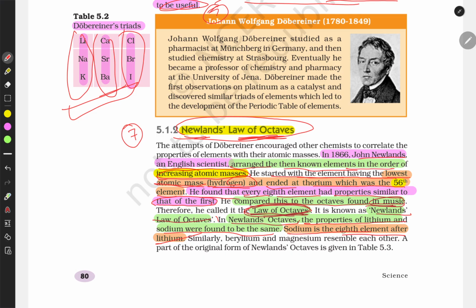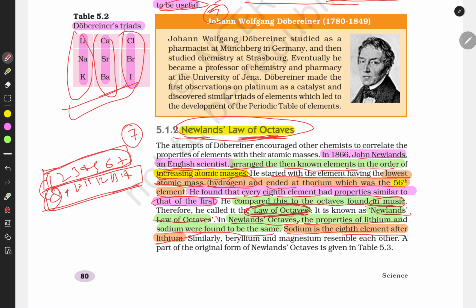So he grouped the elements into 7 categories: 1, 2, 3, 4, 5, 6, 7, and the 8th one has the properties of the first one: 8, 9, 10, 11, 12, 13, 14. So he grouped the elements into 7 groups, and the 8th one again has the same property as the first one, and this is how musical notes are, and this is why he named it the law of octaves.